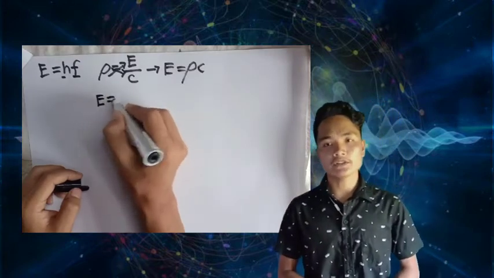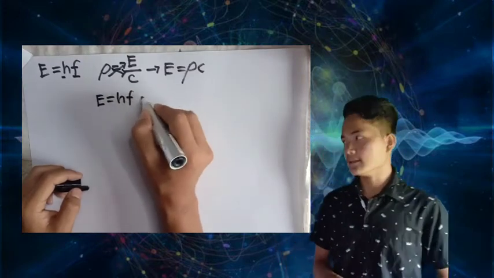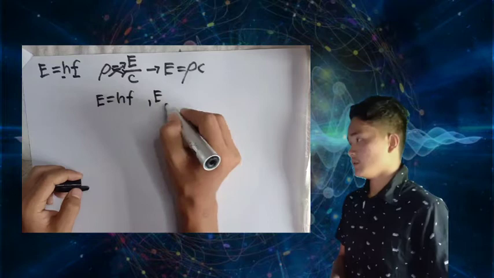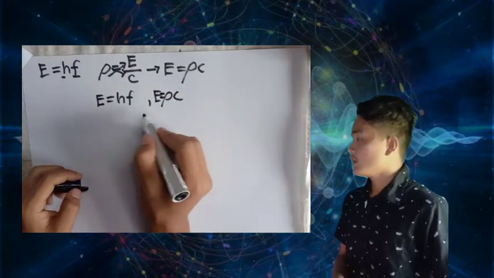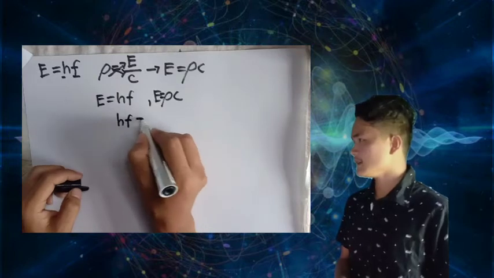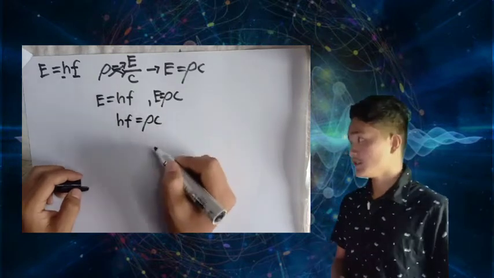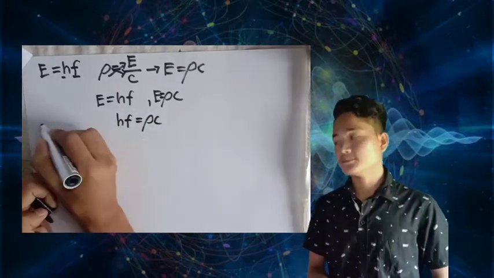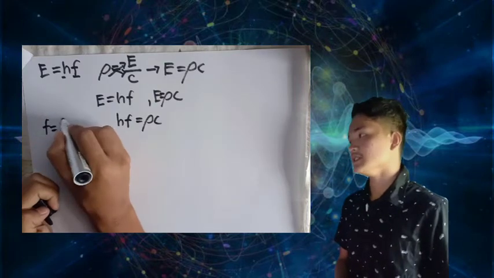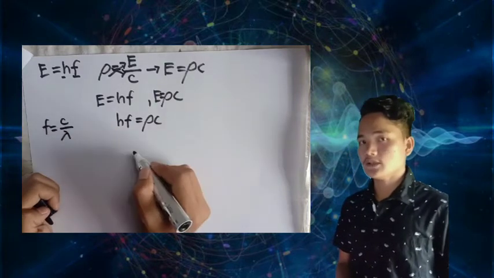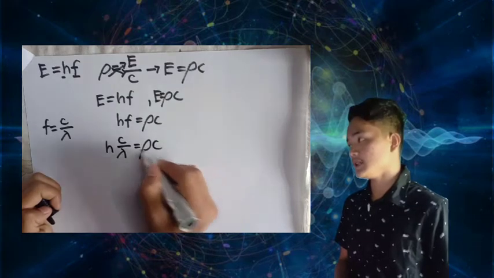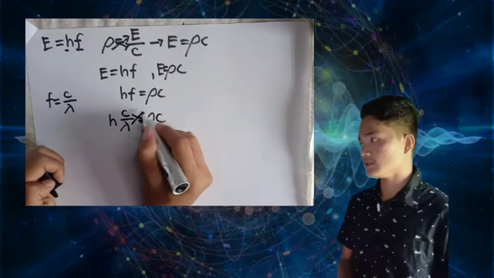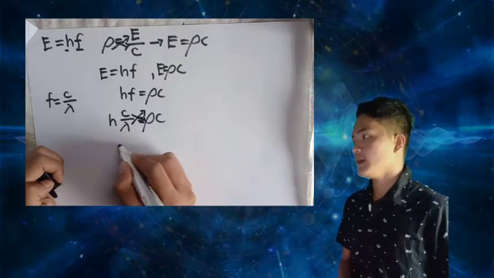Since they are both talking about energy, we can say that E = hf and E = pc. We can say that hf is also equal to pc. In this equation, since f is equal to c over λ, we get h multiplied by c over λ equals pc.